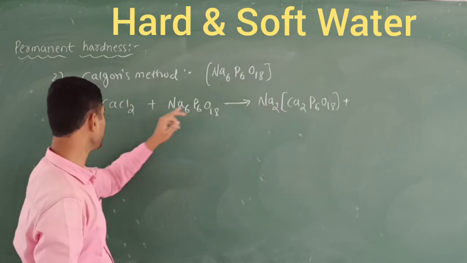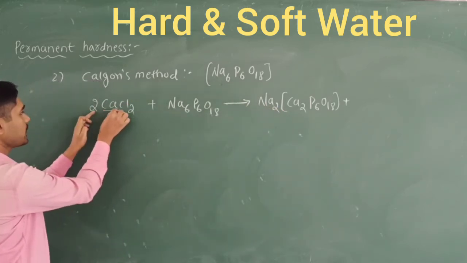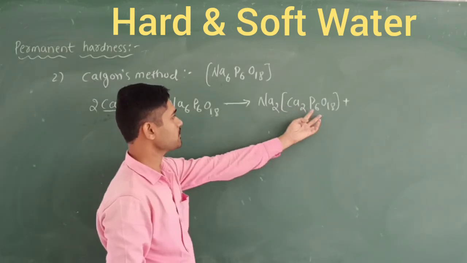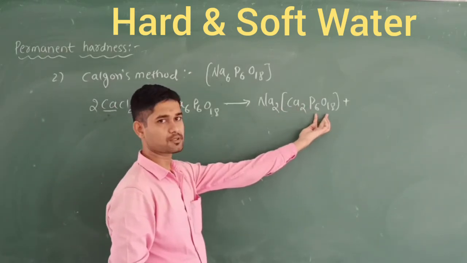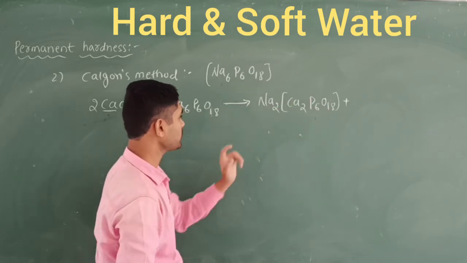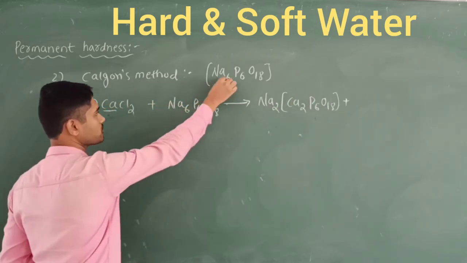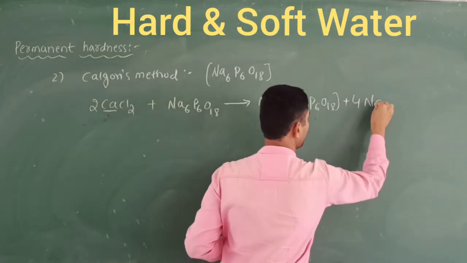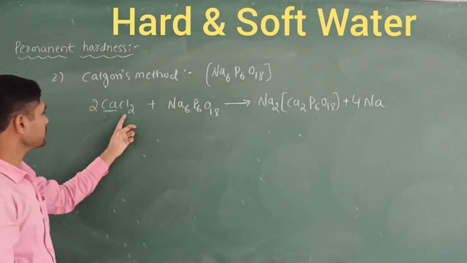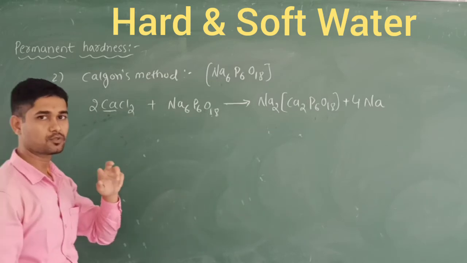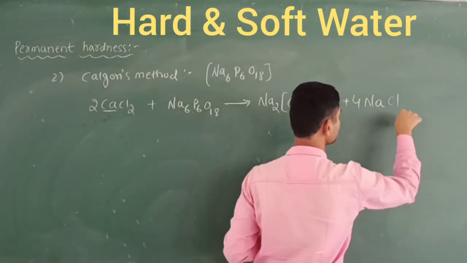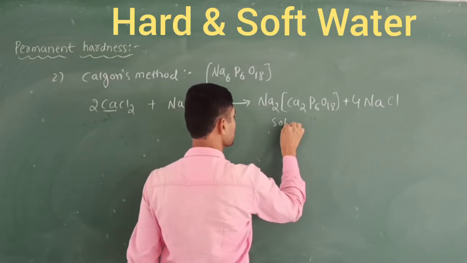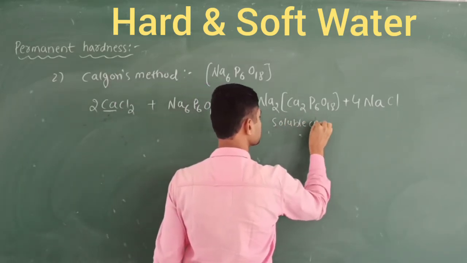Inside the bracket, I am going to add this calcium, because 2 atoms will be there. So these 2 calcium atoms remain with the metaphosphate as it is. Plus what is remaining is, out of 6, 2 I am going to use. What is the remaining? 4Na, along with how many Cl? Here 2Cl and 2Cl, that is 4Cl. So like this we are going to obtain the soluble complex.